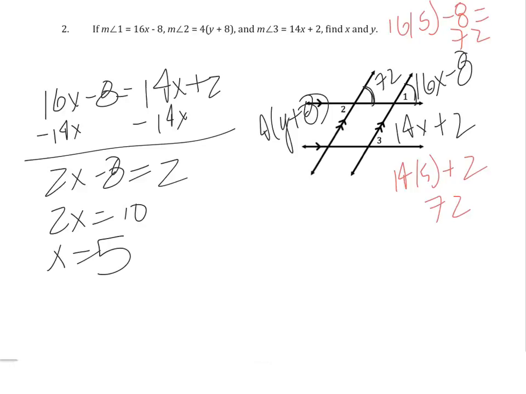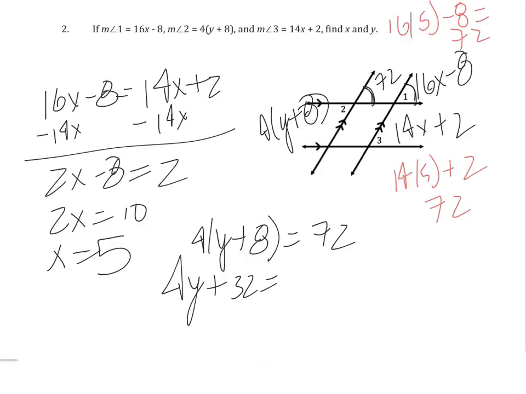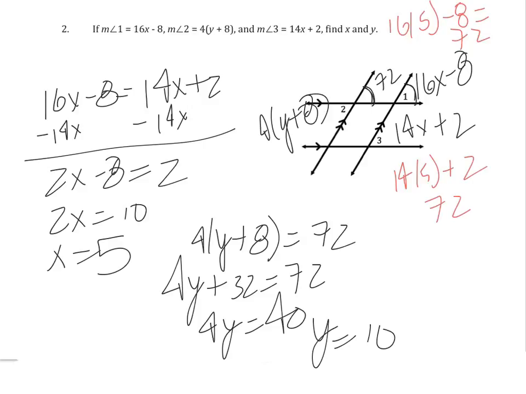Then we're going to use our vertical angles right here, with angle 2 and this angle being equal, and we're going to write an equation based on that. So I'm going to write 4 parentheses y plus 8 is equal to 72, and then I can solve it from there. 4y plus 32 equals 72, 4y equals 40, and y equals 10.